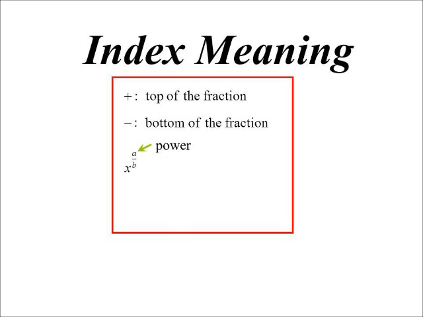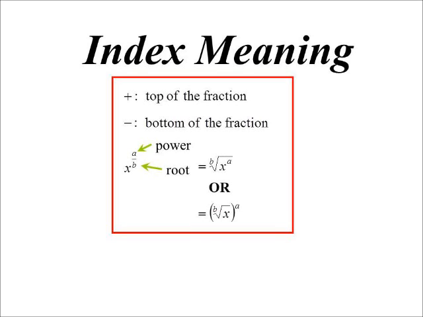Fractional powers. The way I look at it, the top of that fraction tells me the actual power. And that makes sense, because if I just had x cubed, going back to that example, I could think of 3 as 3 over 1. So the top of the fraction is telling me the power of 3. The bottom of the fraction is telling me the root. Now, the first root of a number is not something we talk about, because it is just itself. Same as anything to the power of 1 is itself. Well, the first root of anything is itself. So we don't normally think of it as 3 over 1, but the bottom there is saying, oh, well, it's the first root, so it is itself. But if it was over 2, then it'd be the second root, over 3, and so on. And so that's what they actually mean.